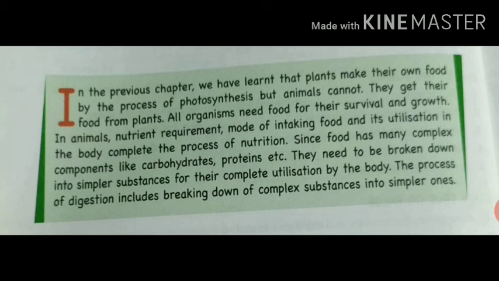In the previous chapter, we have learned that plants make their own food by the process of photosynthesis, but animals cannot. They get their food from plants. All organisms need food for their survival and growth. So my dear students, it is clear to you that in the previous chapter, nutrition in plants, we learned that plants are photosynthetic.